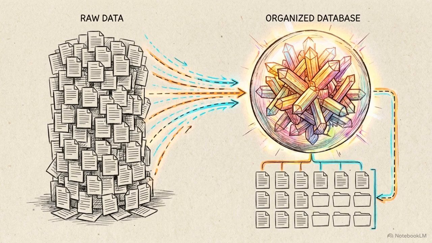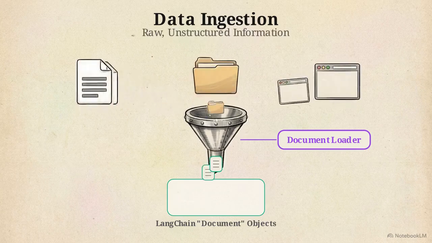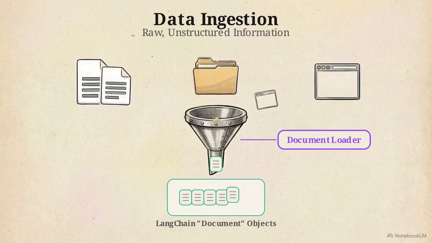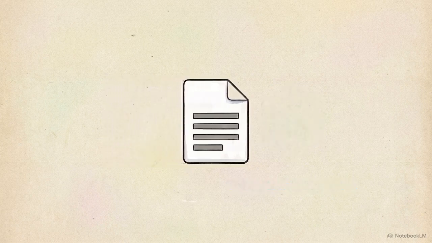That modularity also provides an elegant solution to the token limit and data isolation bottlenecks. It's a framework known as Retrieval Augmented Generation, or RAG. It starts with data ingestion. LangChain uses document loaders to pull raw, unstructured information, like taking a Wikipedia biography of Elon Musk, and standardizes it into a plain text format that the system can actively read. Because of the model's token limits, that biography is still too large to read all at once. Text splitters solve this by breaking the ingested document down into smaller, semantically related chunks.